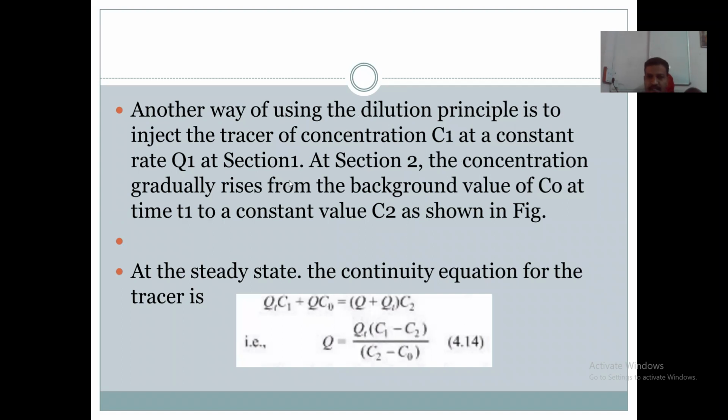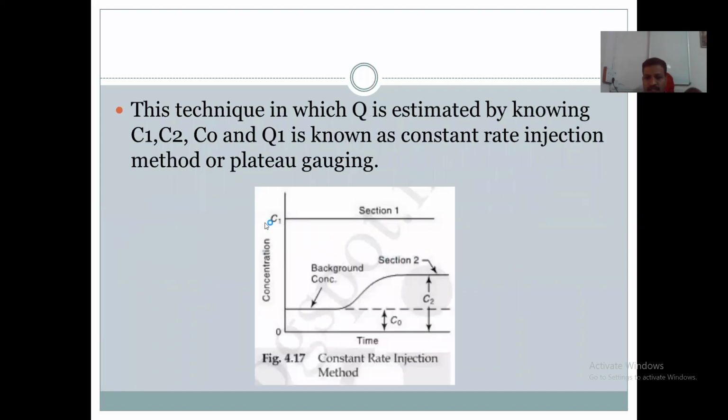Inject the tracer of concentration C1 at constant rate of Q1 at section 1, and from that section 1 the concentration gradually rises from the background value of C0 at that time T1 to a constant value C2. So initially it is C0, and from here the curve rises.